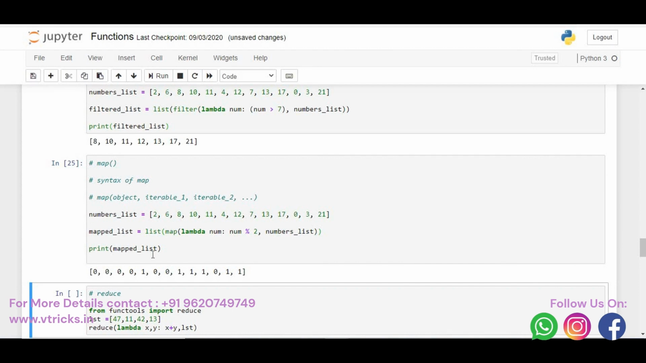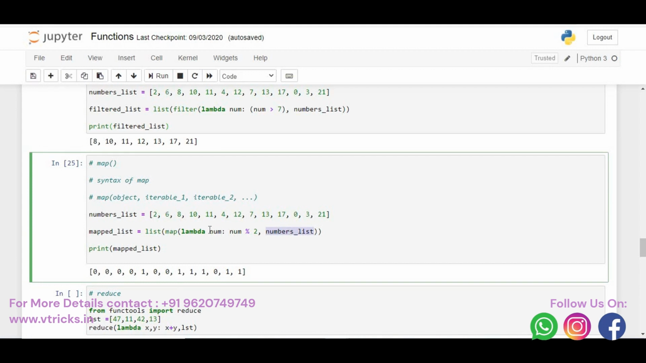There is no need for your intervention with the function to pass each and every value. Automatically the list is mapped with the expression. I'll repeat, automatically the number list is mapped with the expression. Each and every element is mapped with this expression, and then you get the output in the form of a list. This is about the map function.